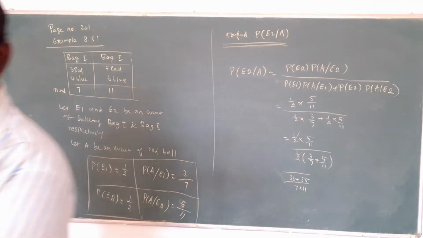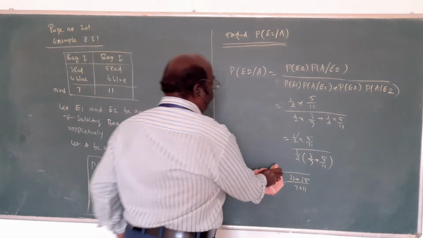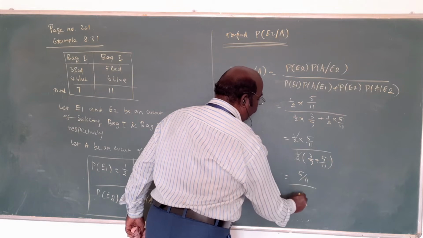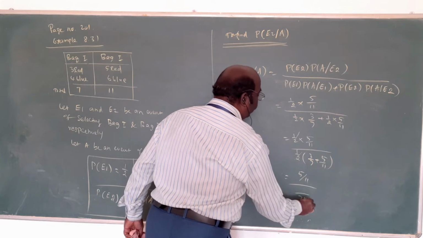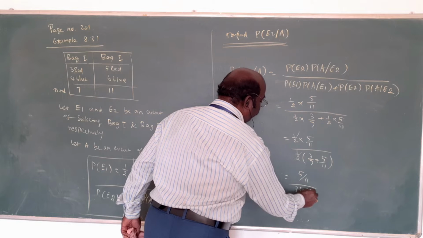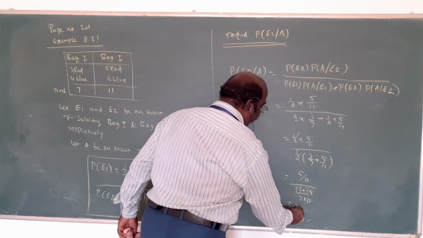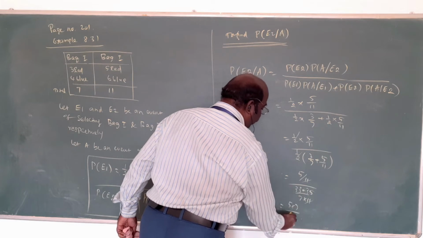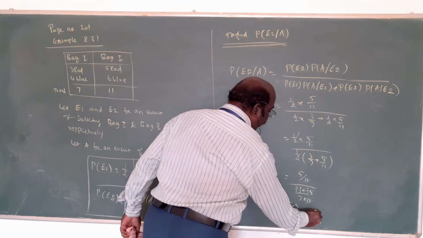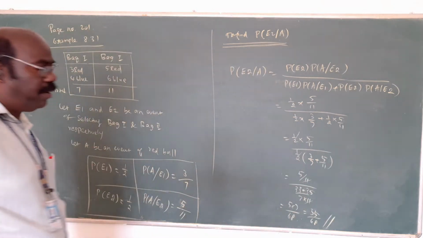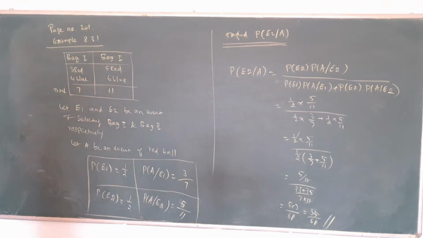Here also the denominator is the LCM. What is the numerator? After cancellation, 5 by 11 is there. Here 7 into 11, and here 33 plus 35. This is cancelled, 5 is 7 here. Here 33 plus 35 is 68, and 35 by 68 is the answer. That's all. Write the formula, and in a similar way we get the answer.